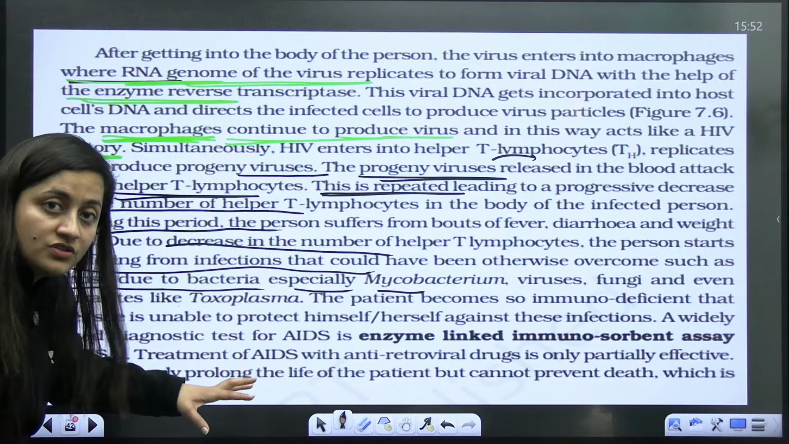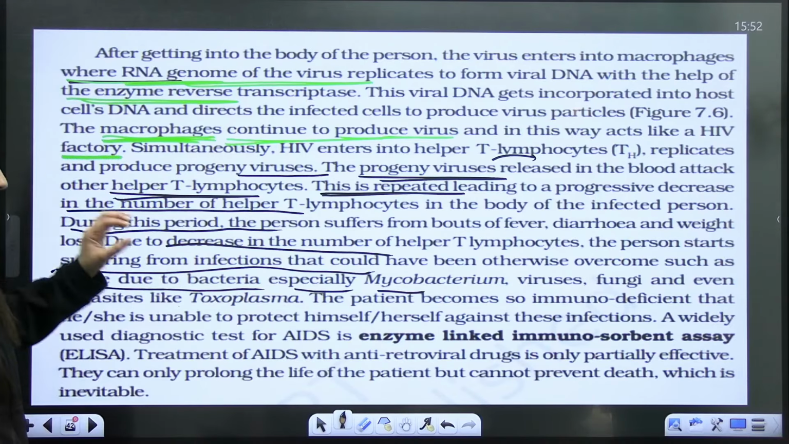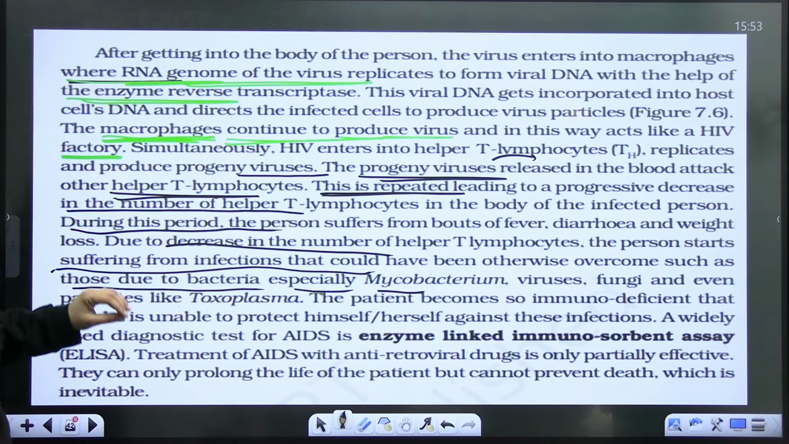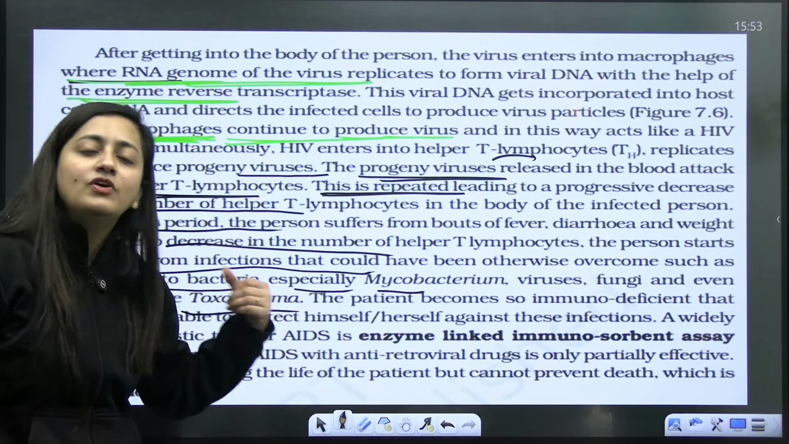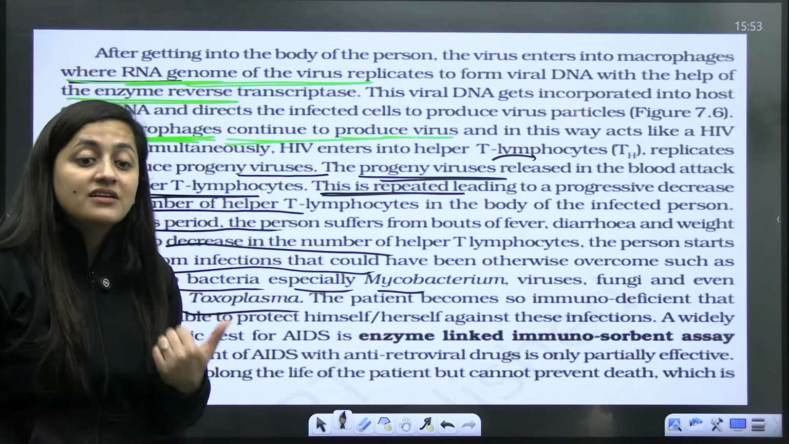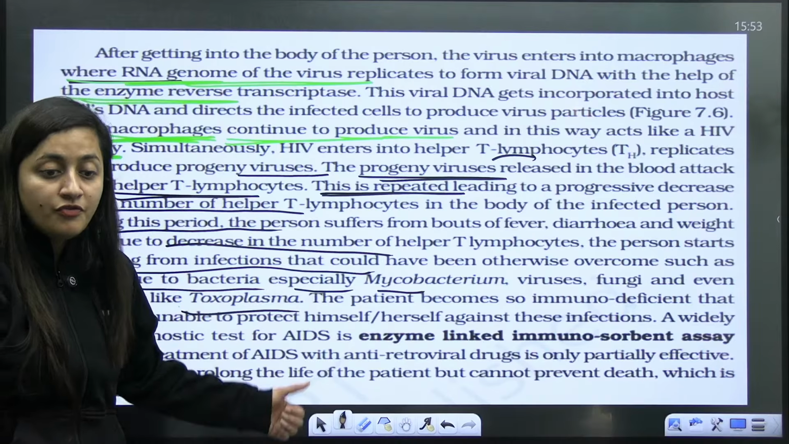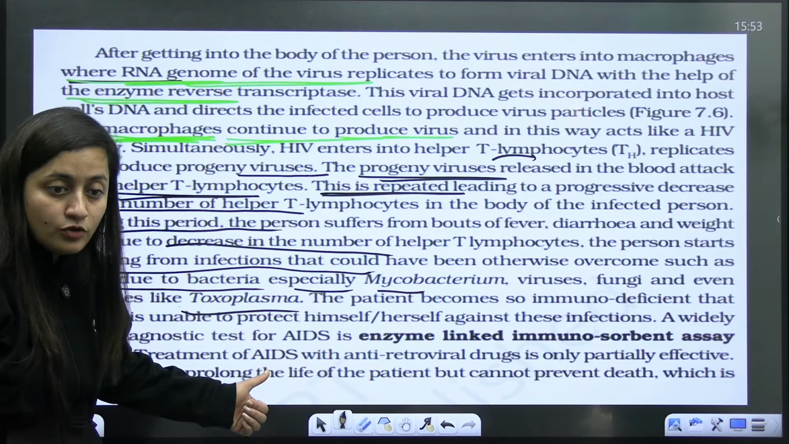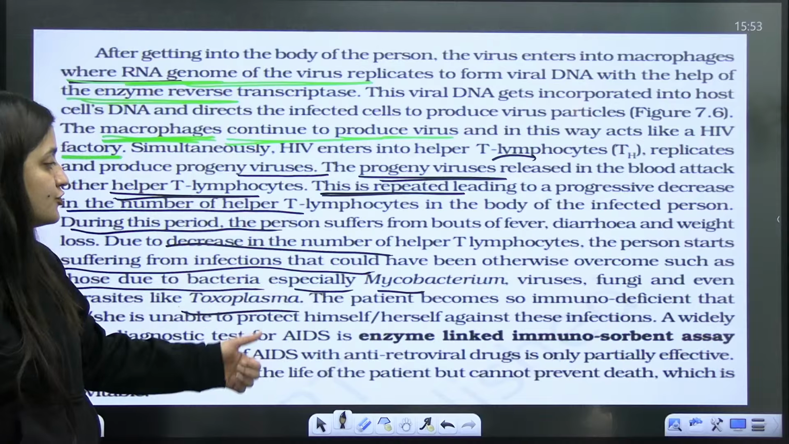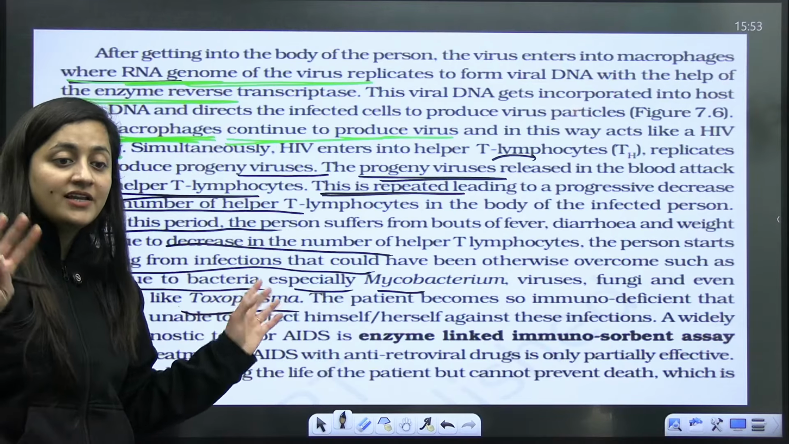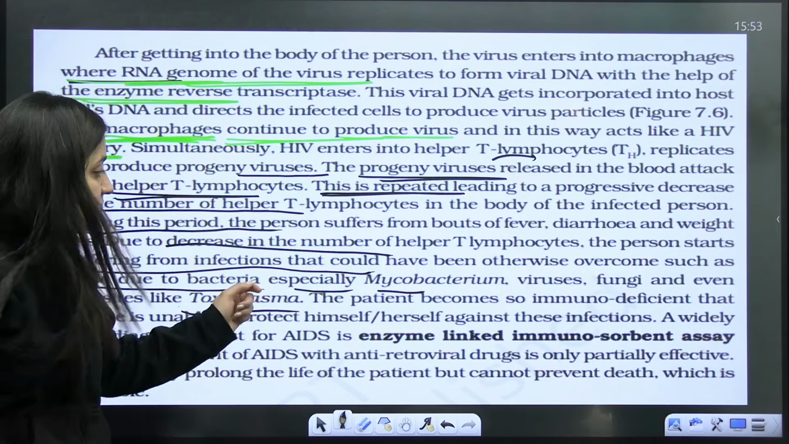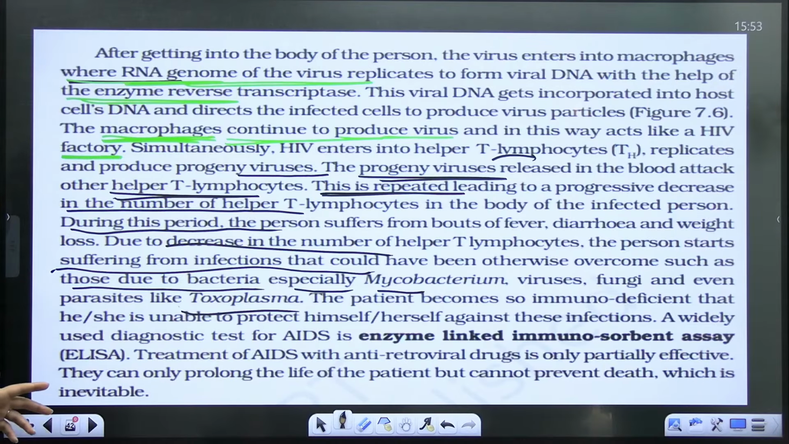Because the immune system is not working, mycobacteria, viruses, fungi, even toxoplasma will also start affecting that body. Why? Because the immune system is not working. For these pathogens and fungi, that body is just like a club where they can have a party. Why? Because the immune system is not working there.